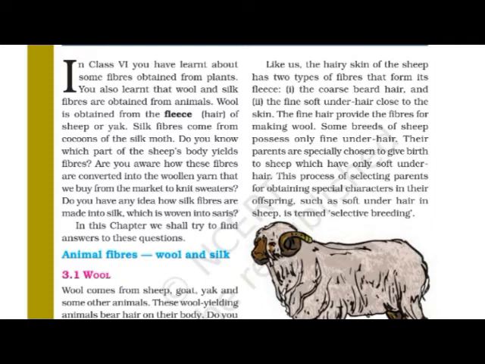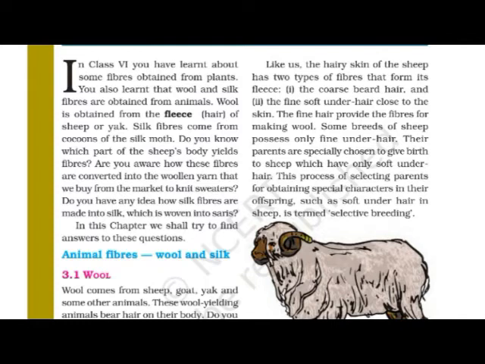Some breeds of sheep possess only fine under hair. As you know, the general sheep will bear two kinds of hairs. They will be coarse and they will be smooth.